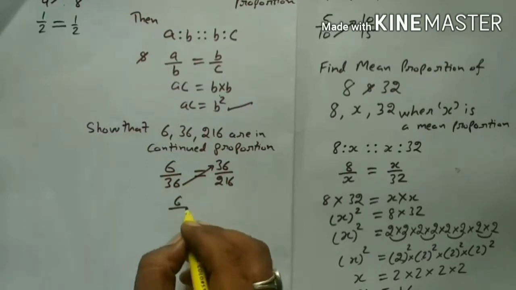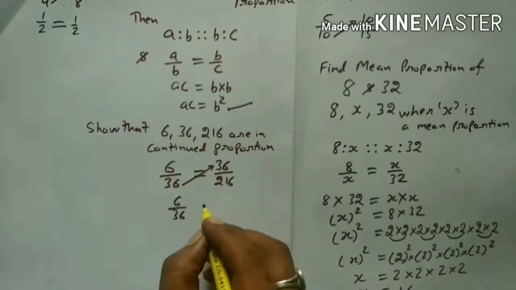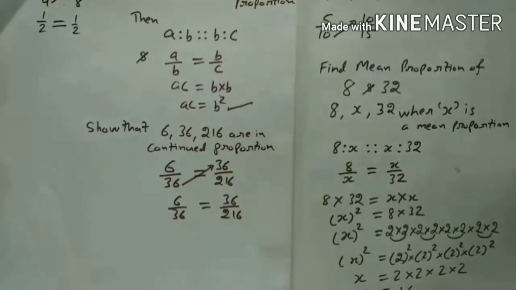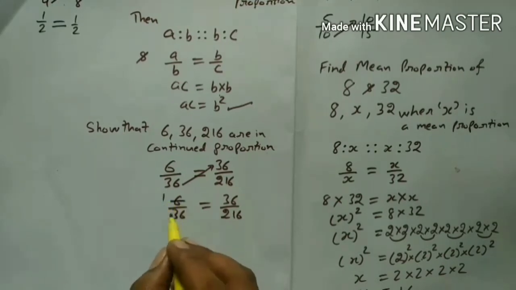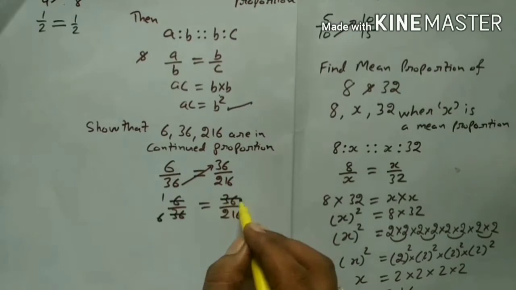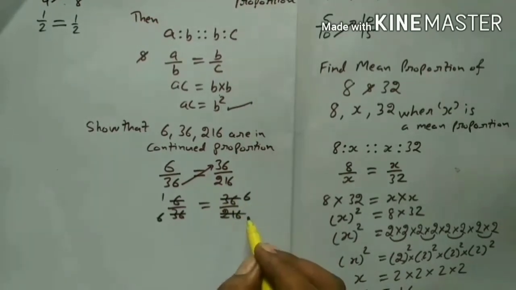When we divide 6 by 36, what are their answers? Now 6 1s are 6, 6 6s are 36.